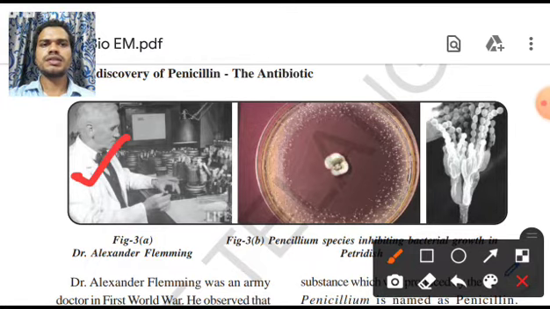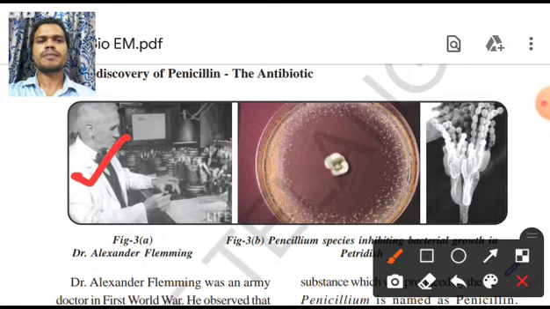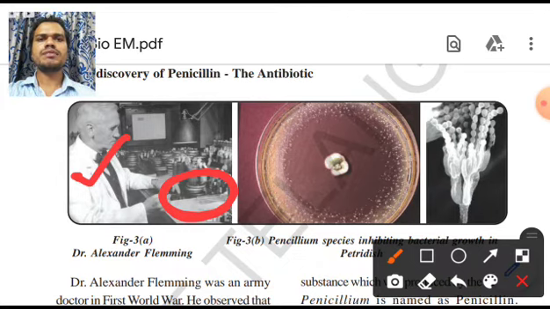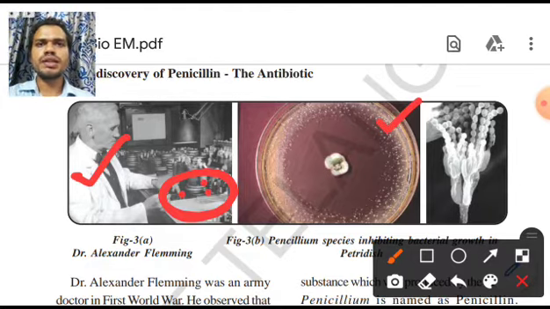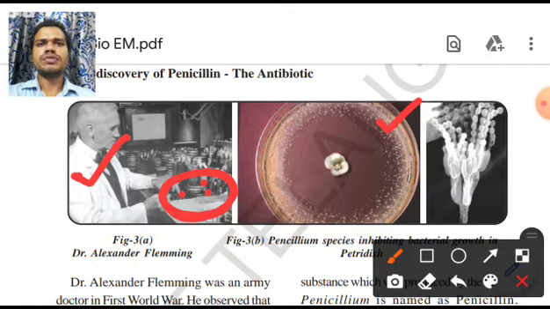Instead of cleaning his laboratory, he left it just as it was. He was doing a special experiment on the bacteria that was causing damage to the people of the Second World War. He had taken some bacteria that was causing diseases in the soldiers and was growing it on specially prepared plates like this. Then he went to a village.